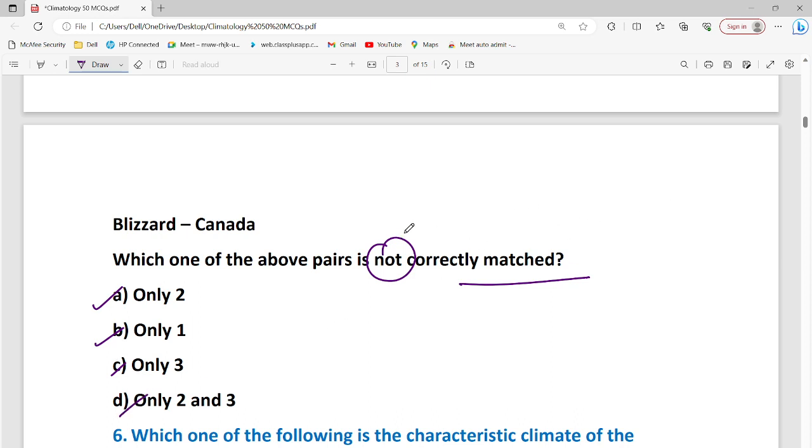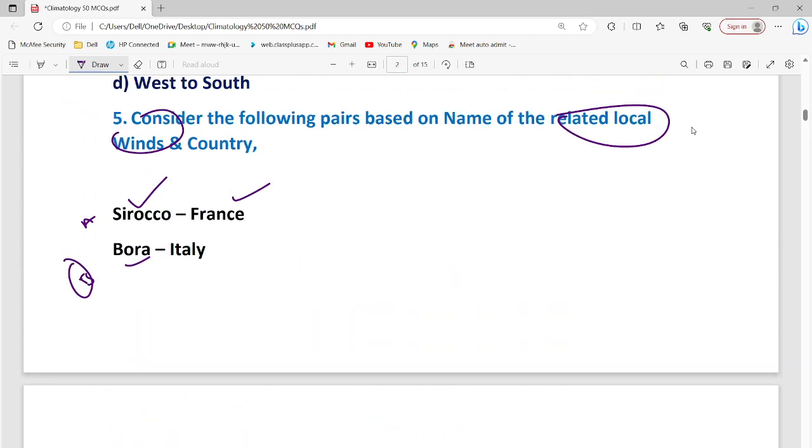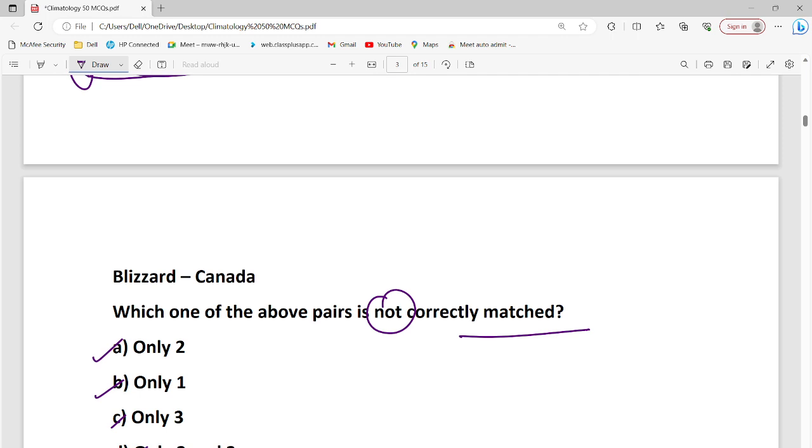If we look at the options, let's check first: Sirocco, France; then Bora, Italy; then Blizzard, Canada. So which of the following is not matched?